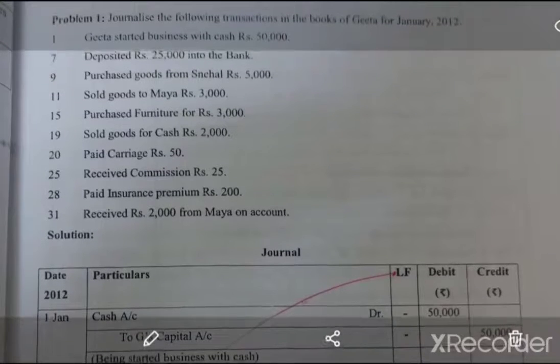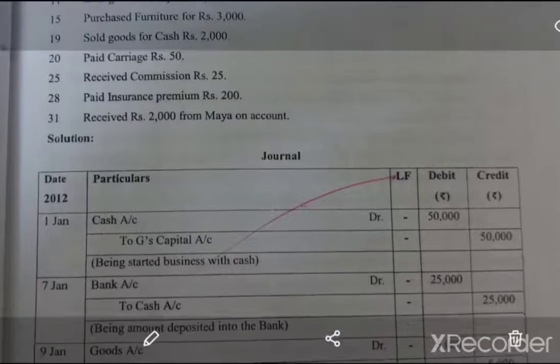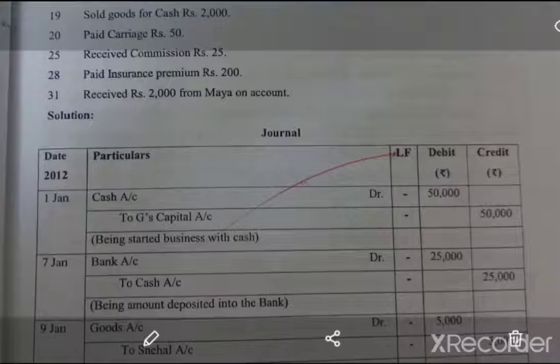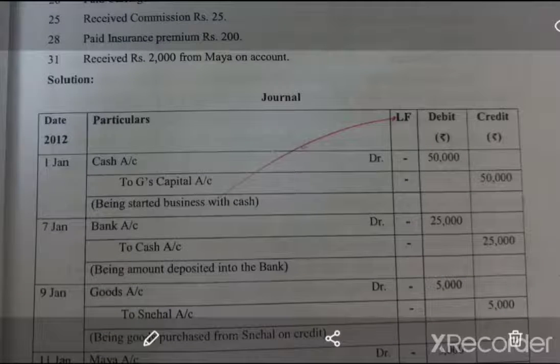The second transaction is on 7th of January: deposited rupees 25,000 into the bank. So money is going out of our business and it is deposited into the bank. So what is debited? Bank is debited by way of cash. So bank account debtor to cash account, and the narration is amount deposited into the bank.